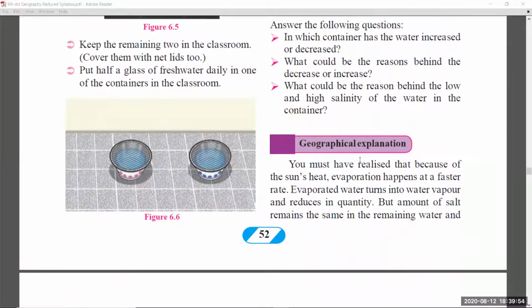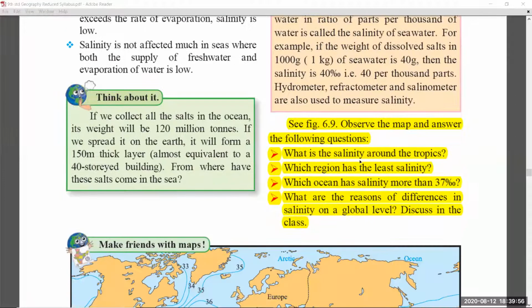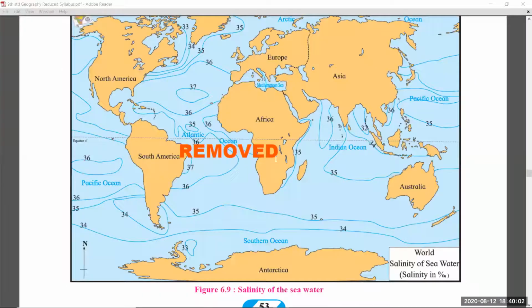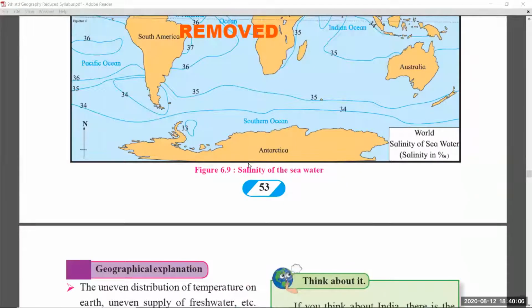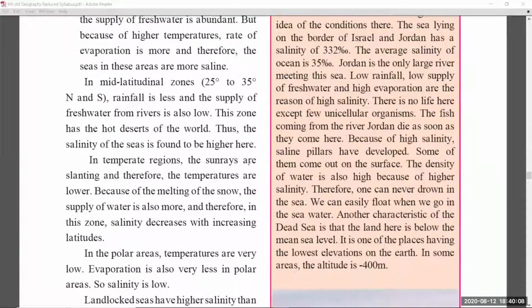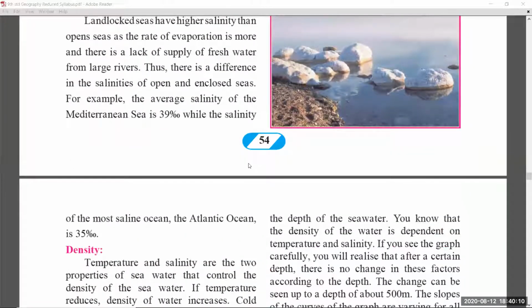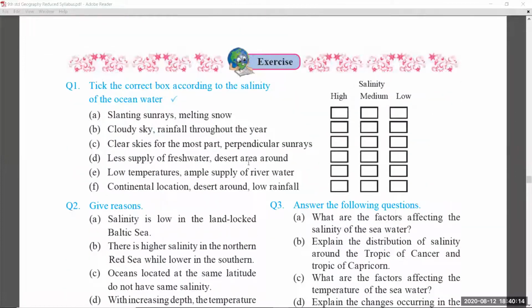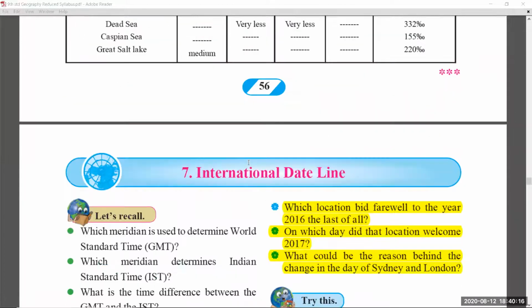Coming to page number 52, there are no changes. In page number 53, see figure number 6.9. This highlighted part and figure number 6.1, 6.9 again removed. Coming to page number 54, there are no changes in syllabus. 55 also there are no changes, and exercise part you have to learn as it is.